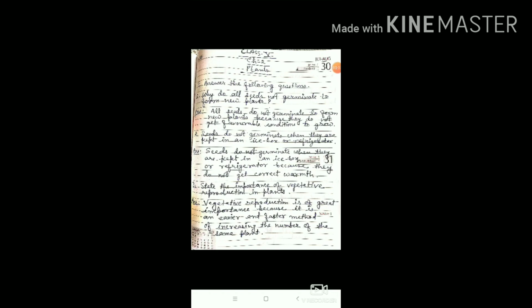I hope you all have completed question E1: why do all seeds not germinate to form new plants? Now come to question number 2: the seeds do not germinate when they are kept in an ice box or refrigerator. Then what will you write? You will write: seeds do not germinate when they are kept in an ice box or refrigerator because they do not get correct warmth.